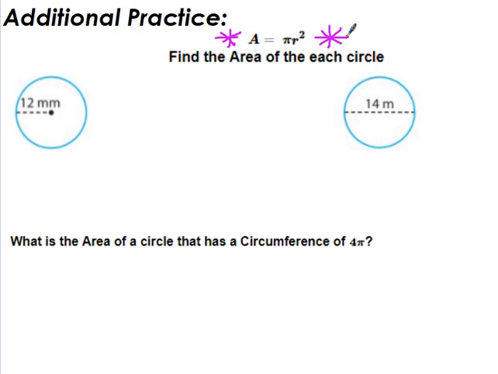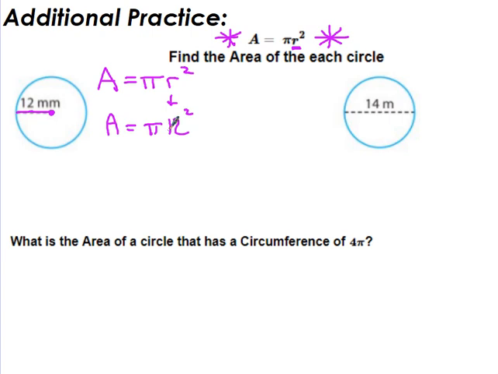So order of operations does matter, and we do have to do exponents before we do our multiplication. And we do have to use the radius. Notice how there's no diameter in this formula. So if the area equals pi times the radius squared, what I need to do is figure out, well, what's my radius? So for this first circle here, I'm given the radius. The radius is 12. So I'm going to plug in 12 here. So that's area equals pi times 12 raised to the power of 2.